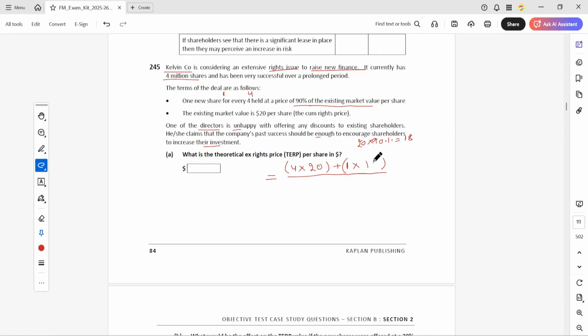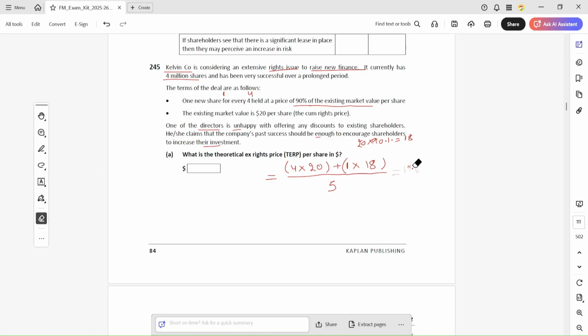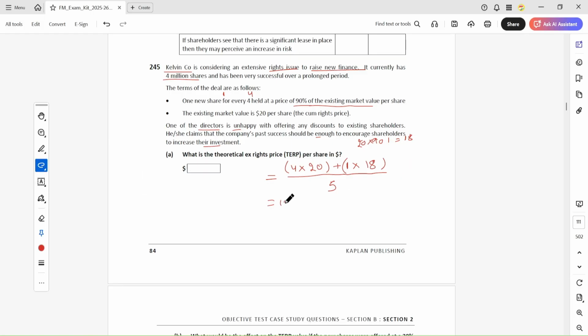We have 4 plus 1, so we divide by 5. So how much is the TERP? The TERP here is 19.6. This is $19.6 per share.